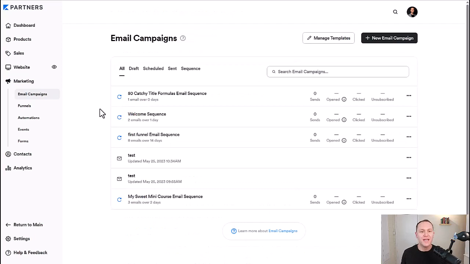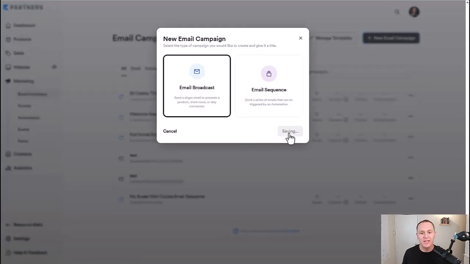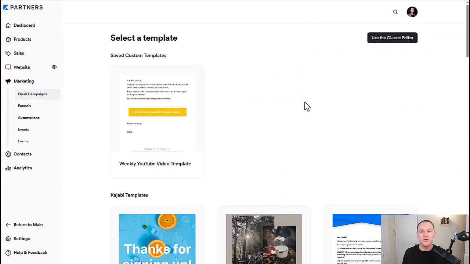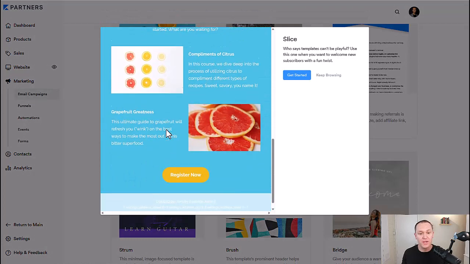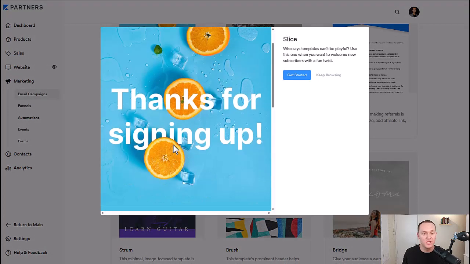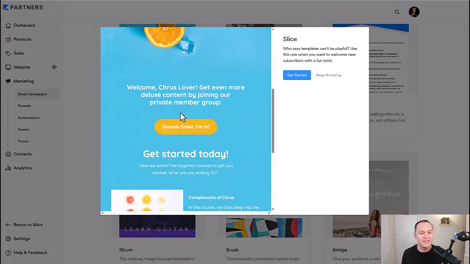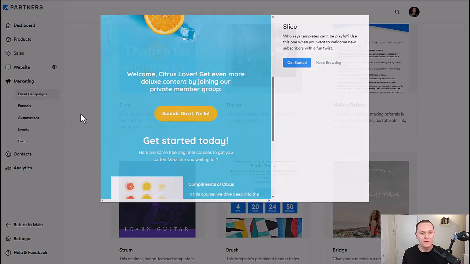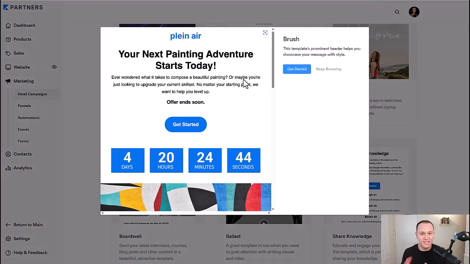And if you're thinking about sending out an email broadcast once per week to your list, that's when we go over to broadcast. From here, Kajabi gives you different templates that you can choose from, and you can preview the look and feel of it. If you like this bright, colorful style, you can change all of it. You can make it less colorful if you wanted. Change out the logo, the text, the images, the colors. All of it is fully customizable. It's more thinking about the look and feel that this template gives you.